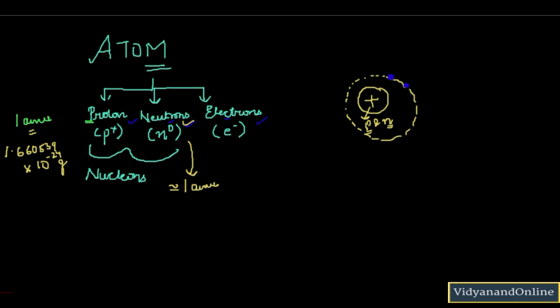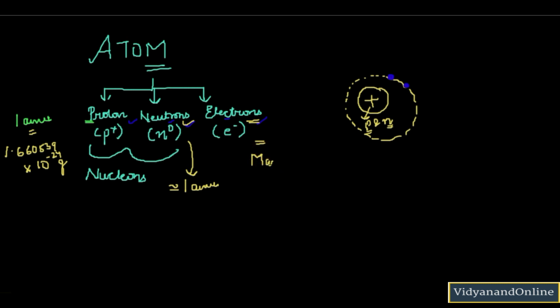Now talking about electron. Its mass is so small in comparison to the mass of nucleons. The mass of electron is approximately equal to 1/1836 of the mass of proton. So if you can see here, it is so small, right?